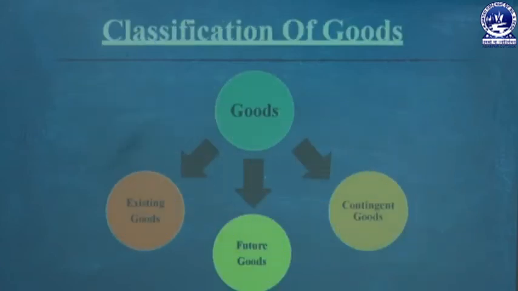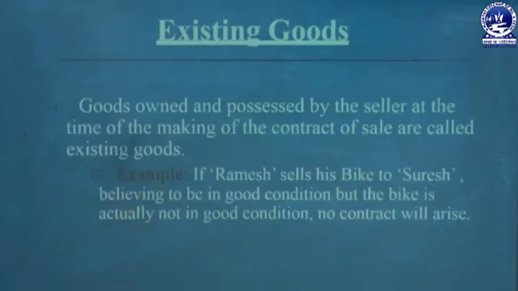Next we are going to discuss what is goods. When there is a sale, sale of goods must take place. So what are the different kinds of goods? We take into consideration that goods are of three types. One is existing goods, second is future goods, third is contingent goods. We will discuss them one by one. What is existing goods? Goods owned and possessed by the seller at the time of making the contract of sale are called existing goods.